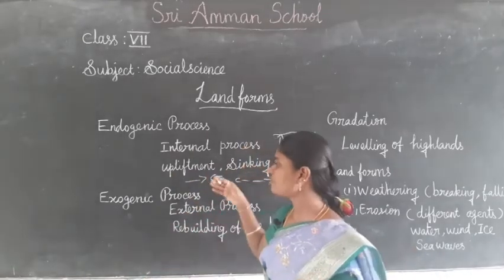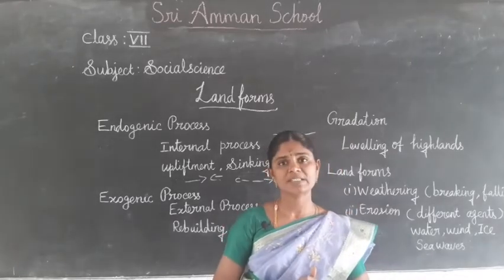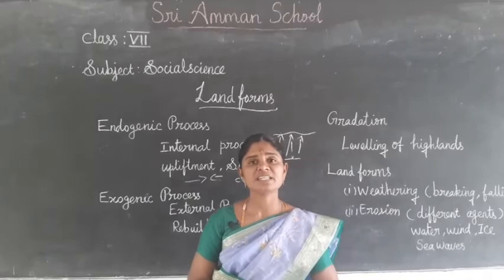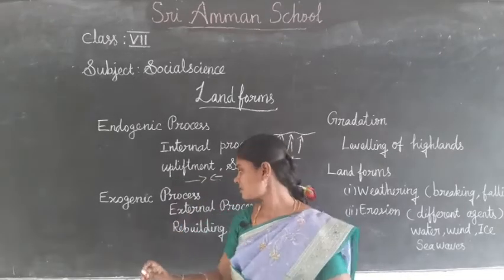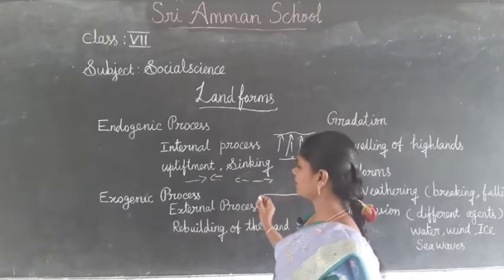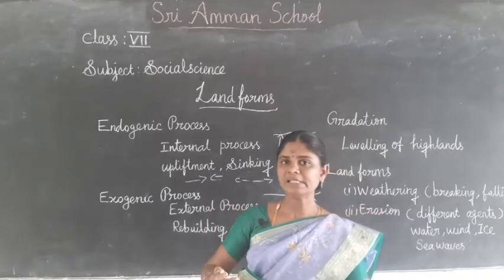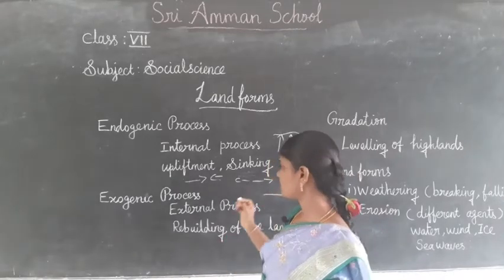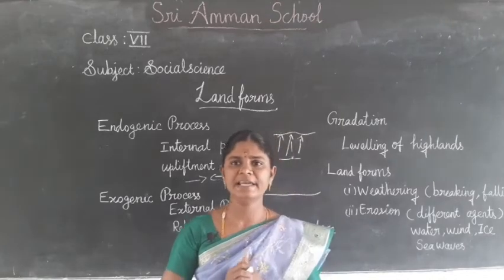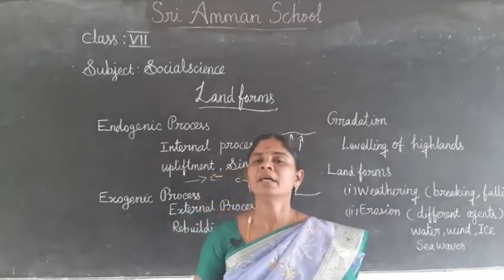Next we see the exogenic process. What is the exogenic process? It is the external process which takes place on the surface of the earth, rebuilding or leveling the land surface. There are some agents like water, wind, ice.